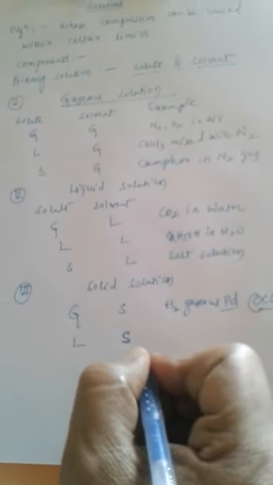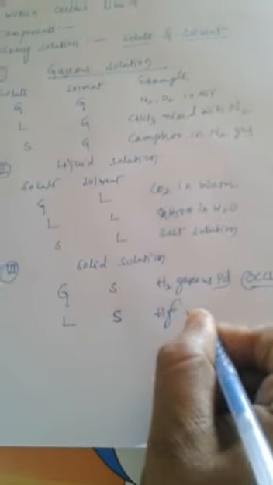If the solute is liquid and the solvent is solid, the best example is mercury, being a liquid, with sodium metal.